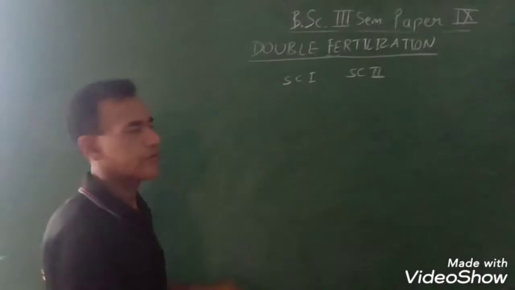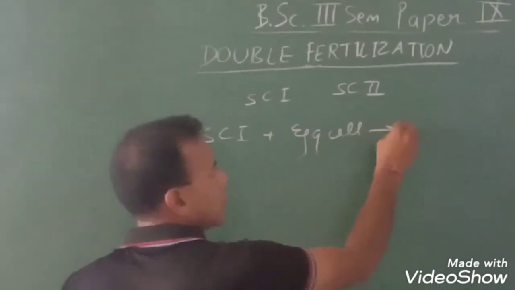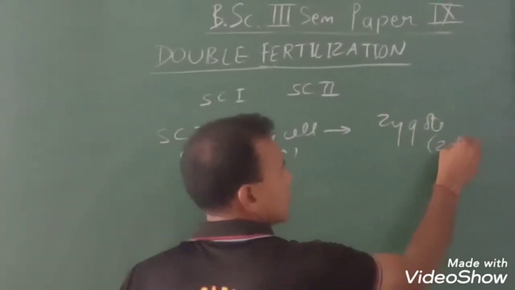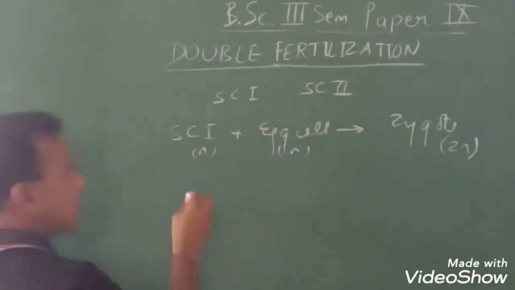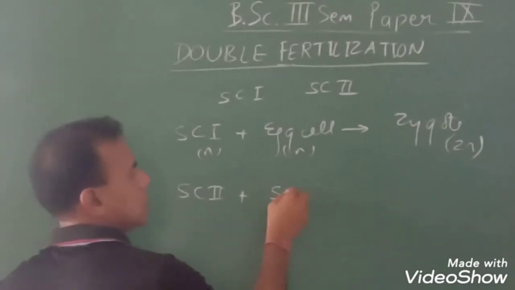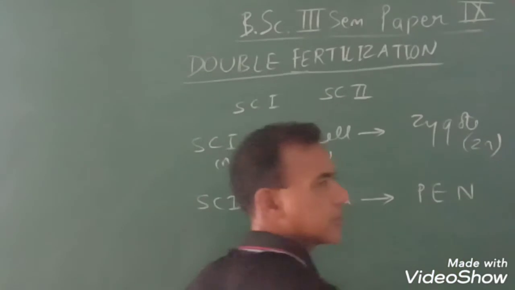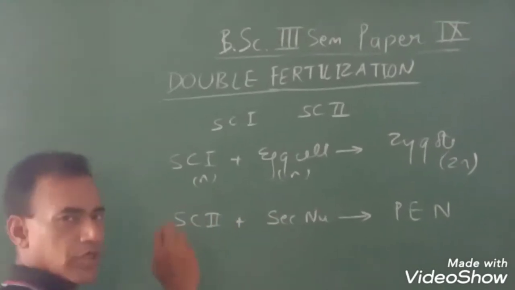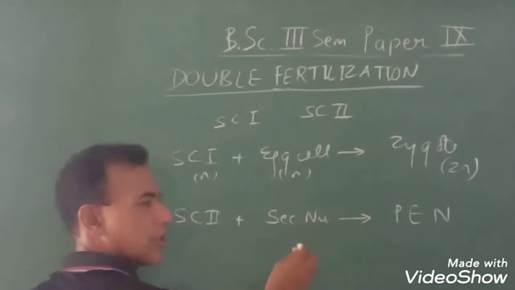Sperm cell 1 fuses with the egg cell to make a zygote, and side by side, sperm cell 2 fuses with the secondary nucleus to make PEN, that is, primary endosperm nucleus. This secondary nucleus was a result of fusion of two polar nuclei.